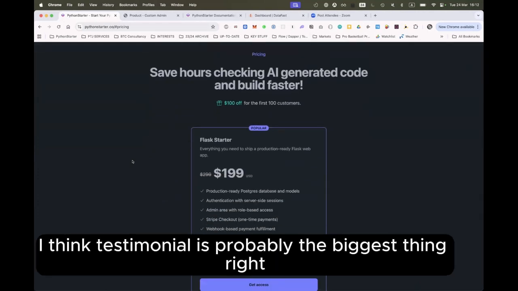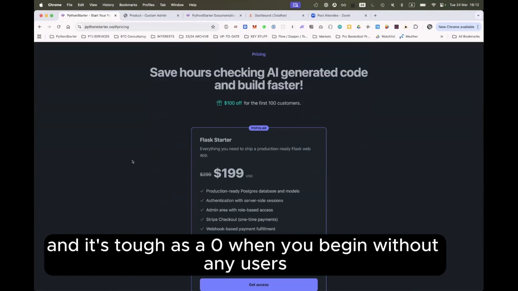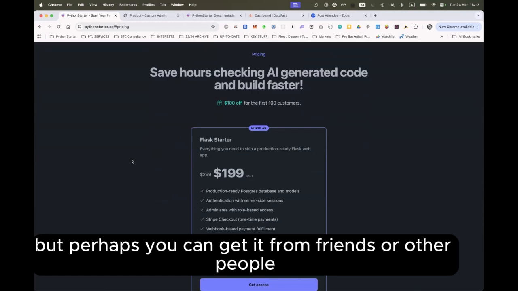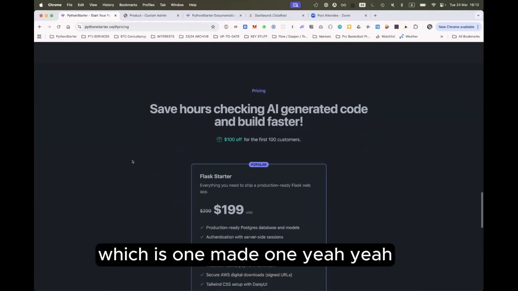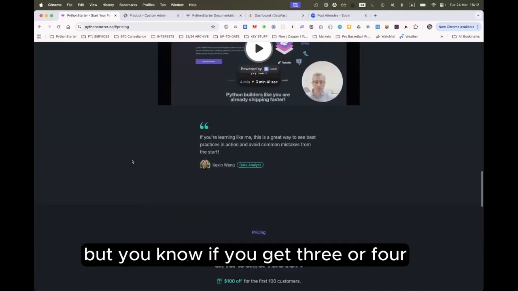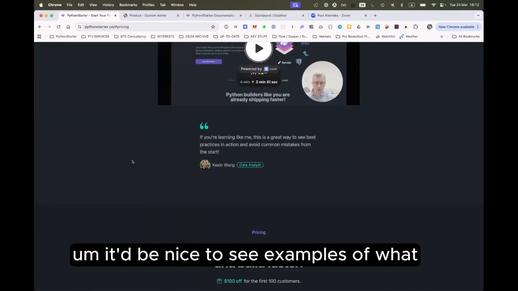I think testimonials is probably the biggest thing. And it's tough. It's a zero when you begin without any users. But perhaps you can get them from friends or other people, and get as many as you can. I see you have one at the top, which is the one main one. Yeah, good. But see if you can get three or four.